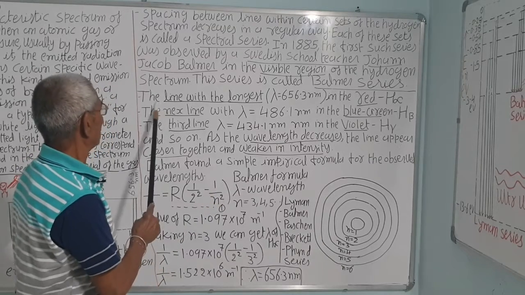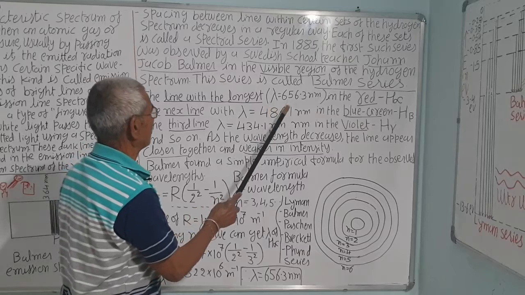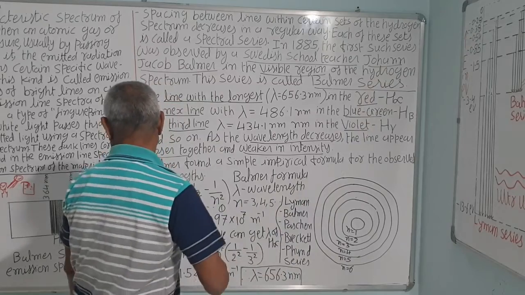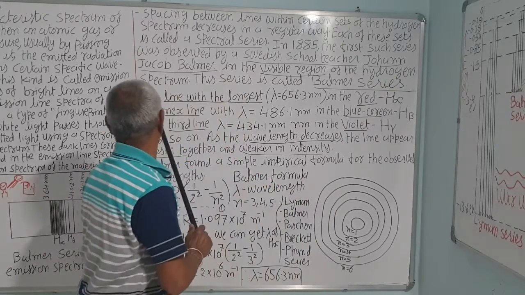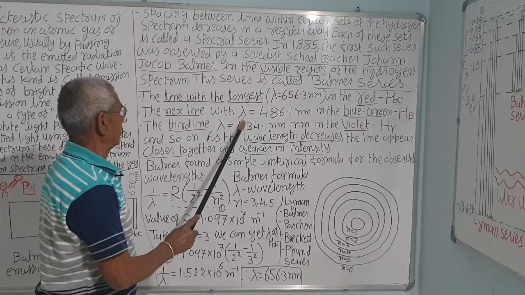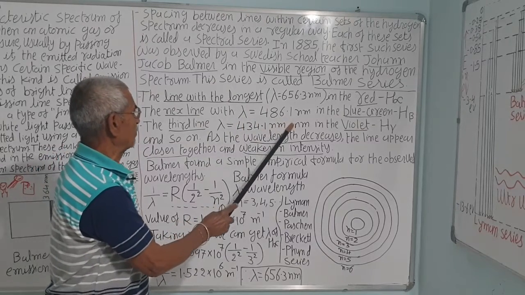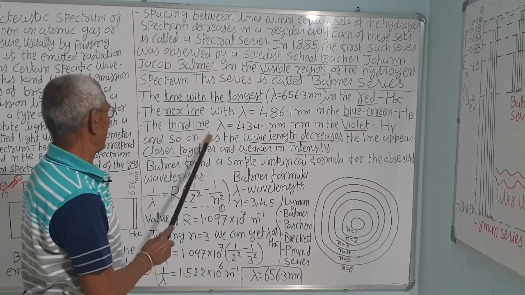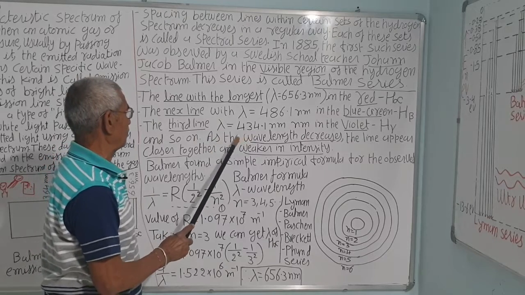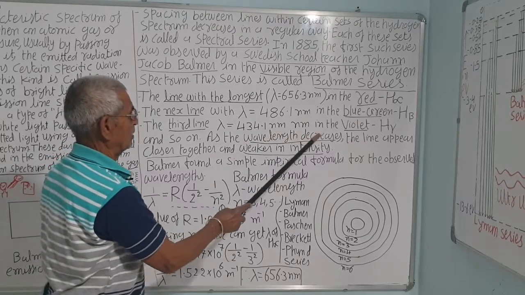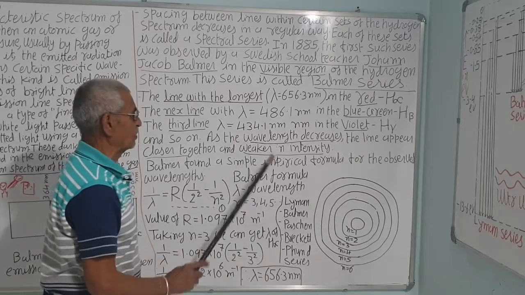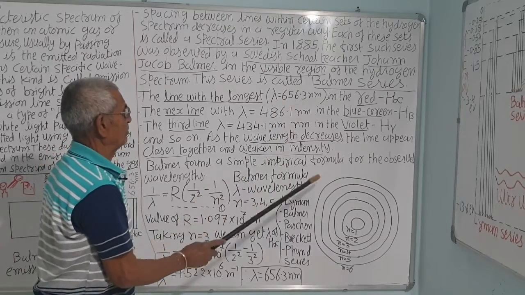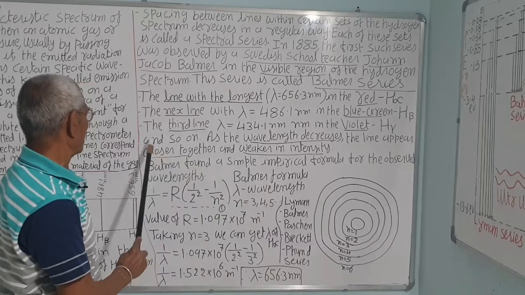This we will see. The line with the longest wavelength, lambda 656.3 nanometer in the red, is called H alpha, at the end of the red. The next is wavelength lambda equal to 486.1 nanometer, in the blue-green, called the H beta line. And the third line, lambda is equal to 434.1 nanometer, in the violet. You know the violet has roughly 400 nanometer, and red has 600 to 700. Again, this is the end of the red, and so on.